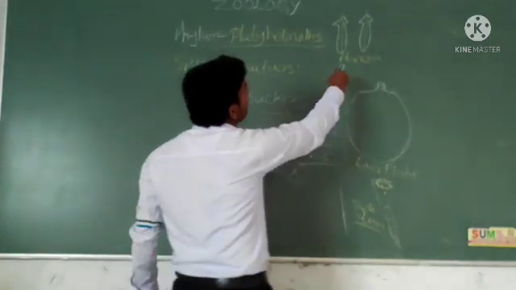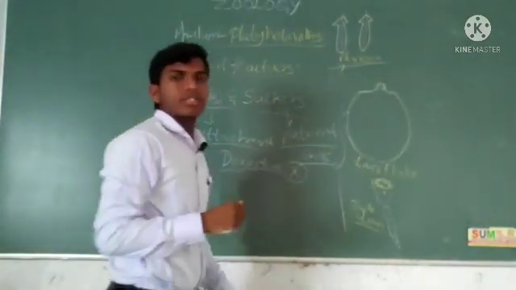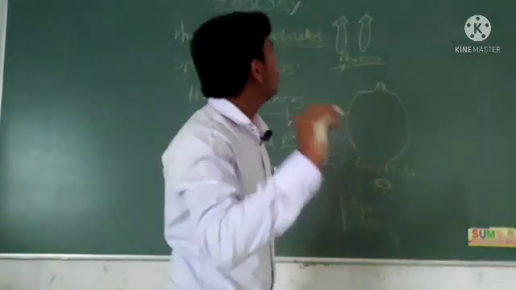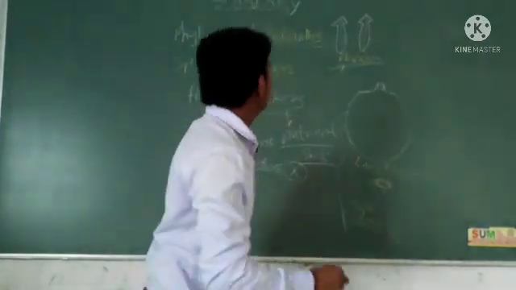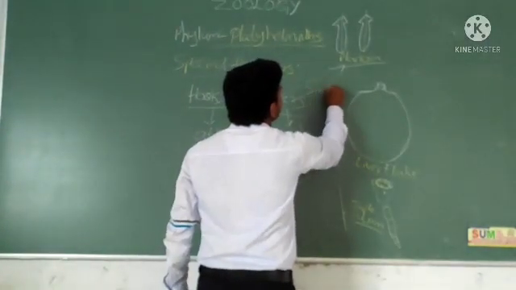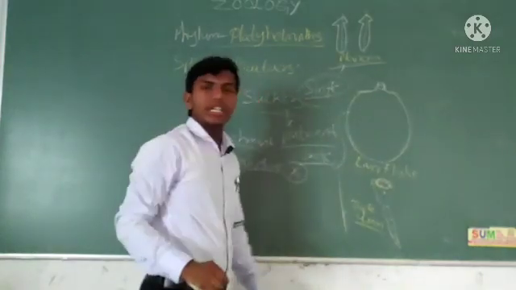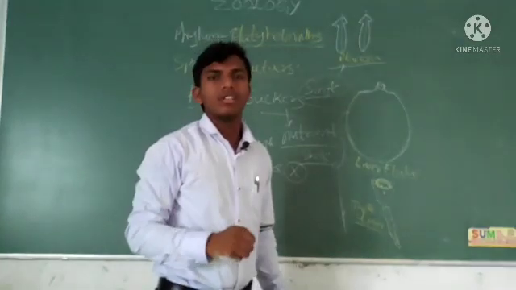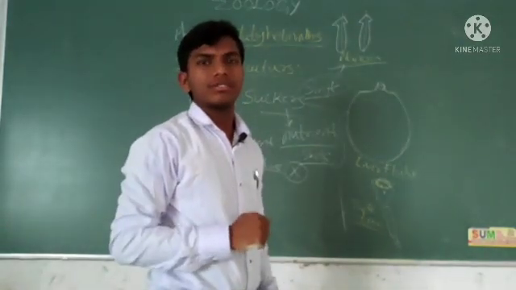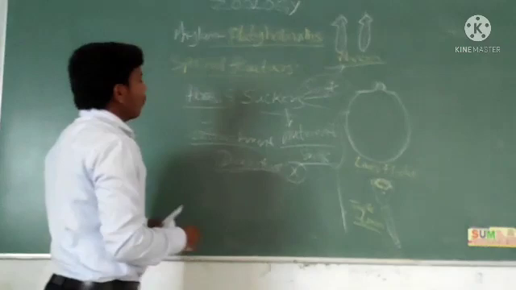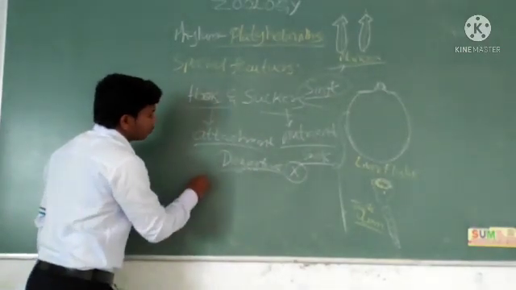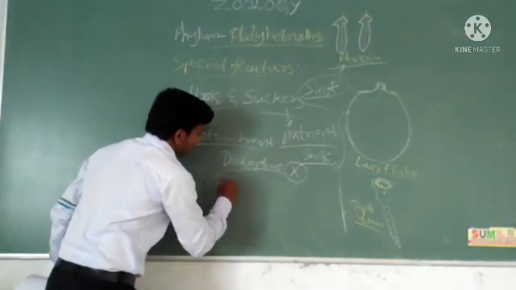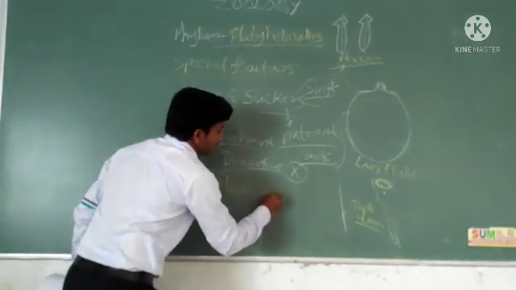Then what about free living ones? Planaria. In planaria, digestion is incomplete. Only one hole is present. Incomplete means a single opening, which acts as both mouth and anus. That's incomplete digestion. Next, one more special structure forms here, called flame cells.